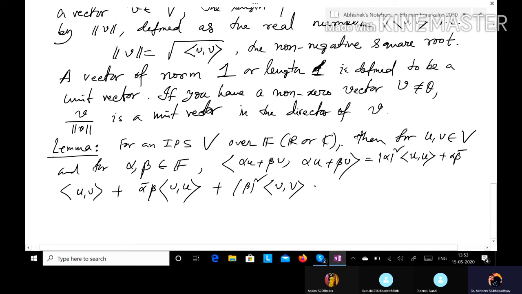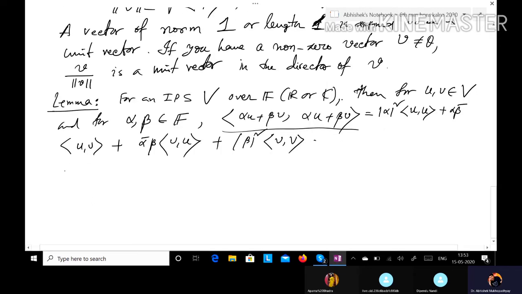So this is easy to check, because just by using the definition of inner product you will have this lemma. So this is an easy exercise.